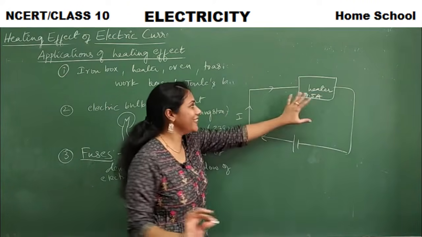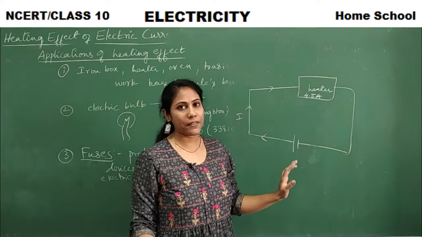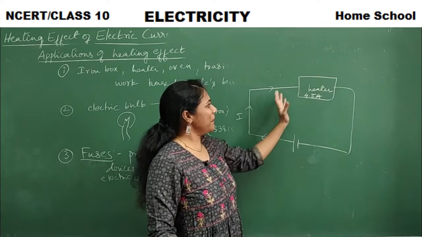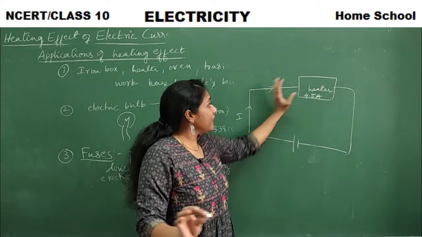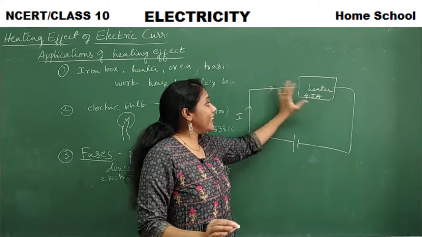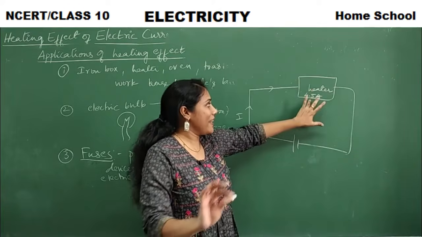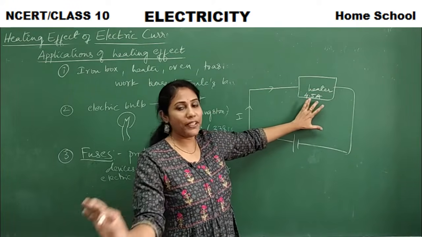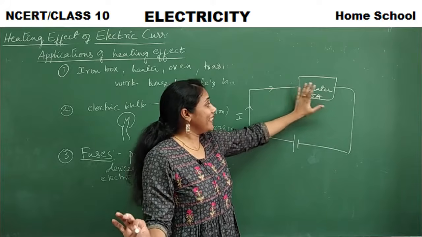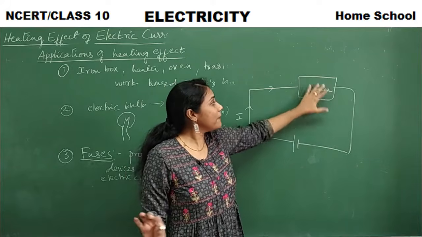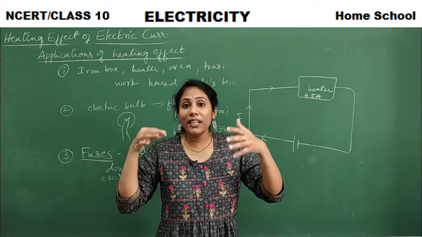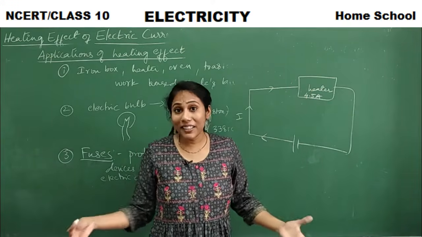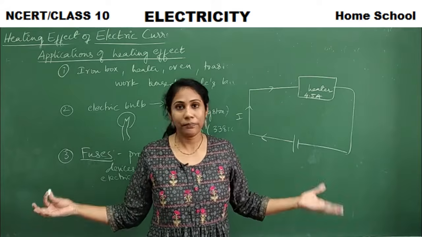How much current does it need? 4.5 amperes. So maximum it can take around 5 amperes. But if you are giving 10 amperes or 20 amperes of current, its maximum capacity is to hold 4.5 amperes. So what happens to the device? It will get damaged. The whole circuit will get damaged or burnt. It will burst. Yes or no?